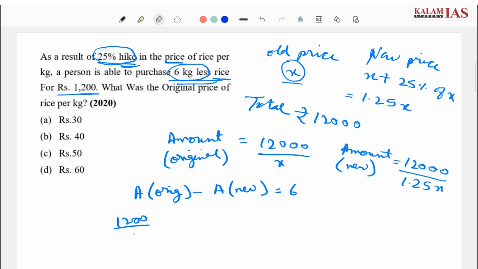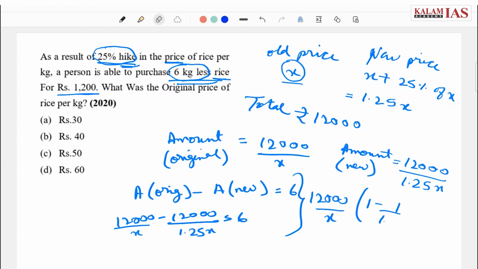12,000 by X minus 12,000 by 1.25x is equal to 6. Let's solve this. Taking 12,000 by X as common, we have 1 minus 1 by 1.25 equal to 6, which is 12,000 by X times (1 minus 4 by 5) equals 6.